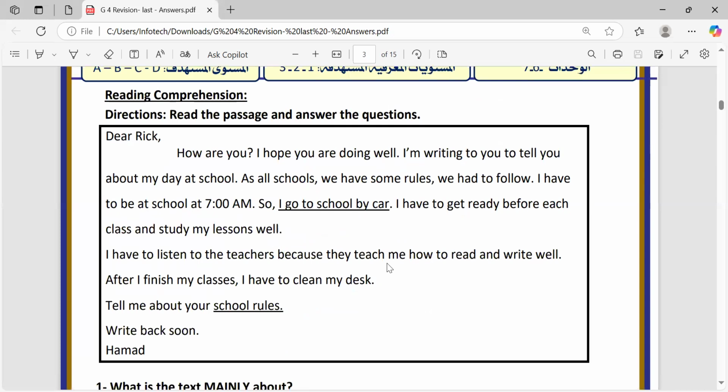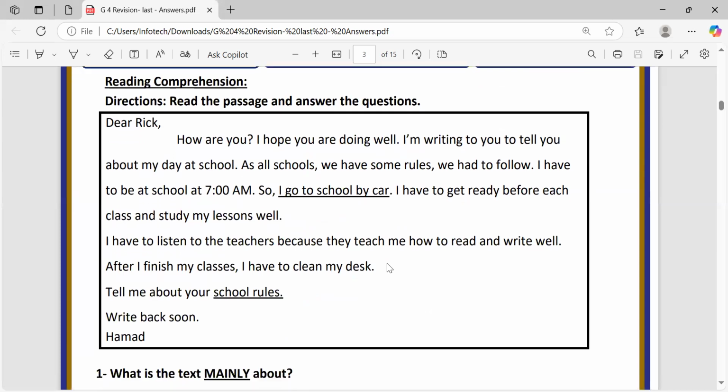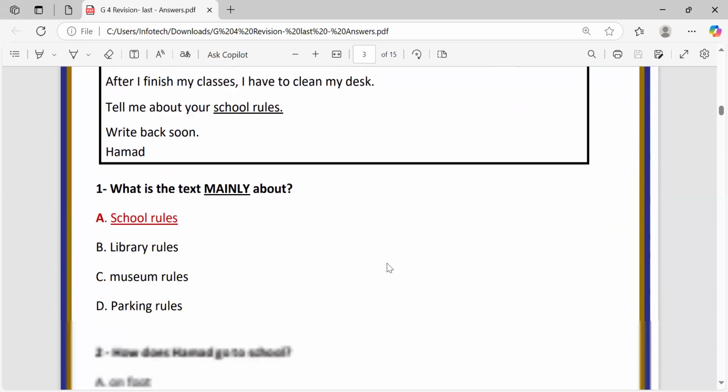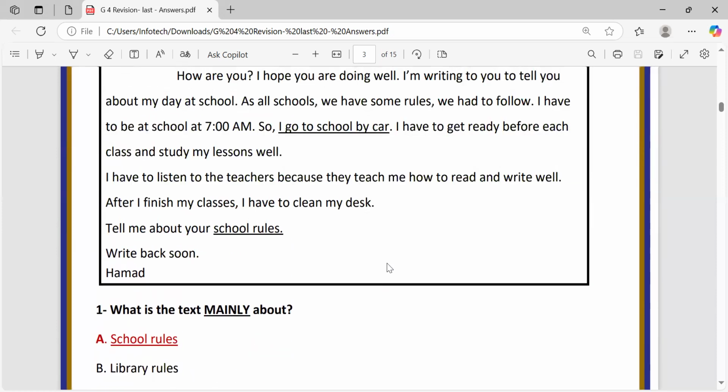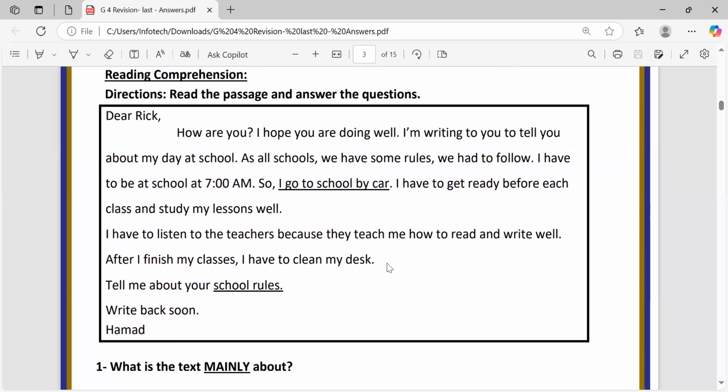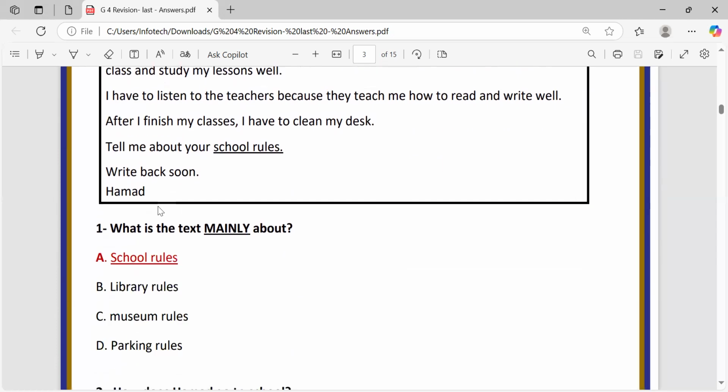Reading comprehension: reading passage, and answer the questions. Before we read the reading passage, there are some tips and tricks when you deal with a reading passage. The first tip is to read the questions at first. Try to read the questions to know which specific information you are going to search for. So it's a piece of advice that you start by reading the questions.